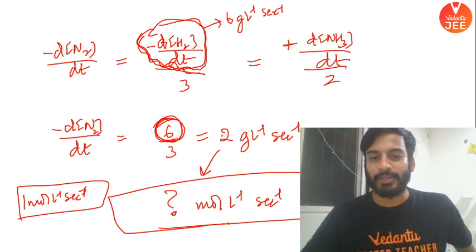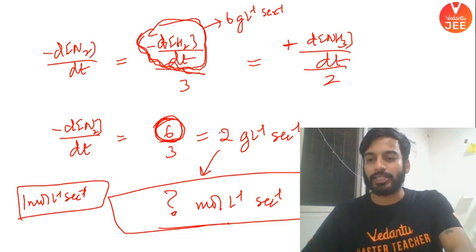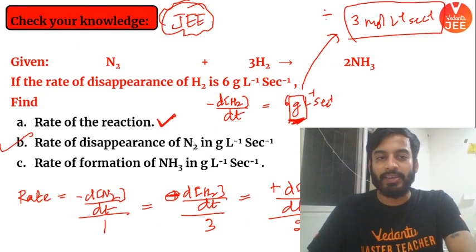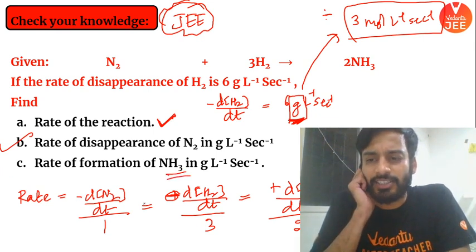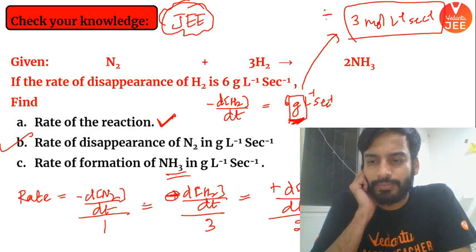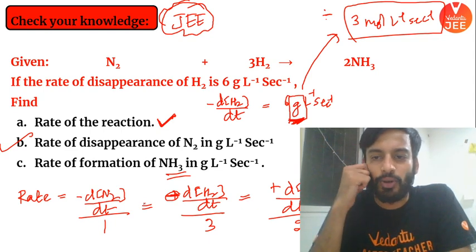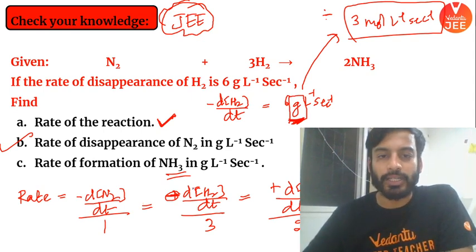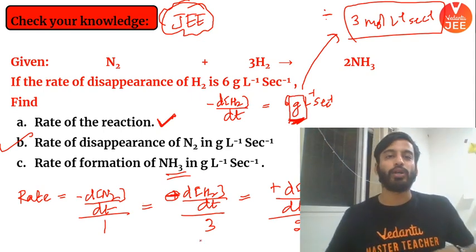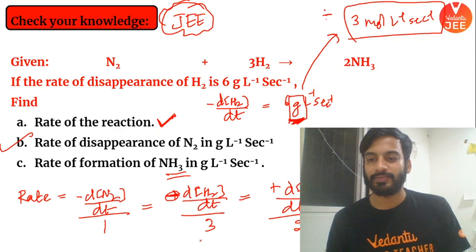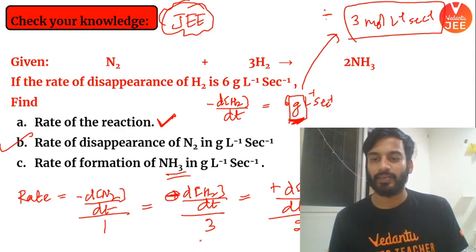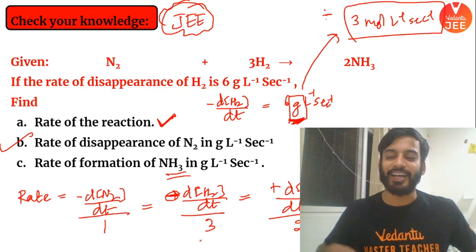Is it clear, beta? Did you understand this? Answer me now. Next, one more part. This is a JEE part. B we have done. Tell me the answer for ammonia quickly. Seeing it, answer it. Such an easy question. Quickly tell me the answer. Beta, you already know it is 6. 6 divided by 3 is what? 2. 2 into 2 is 4. Yes or no? What answer did you get? 4. How easy was the question, right?